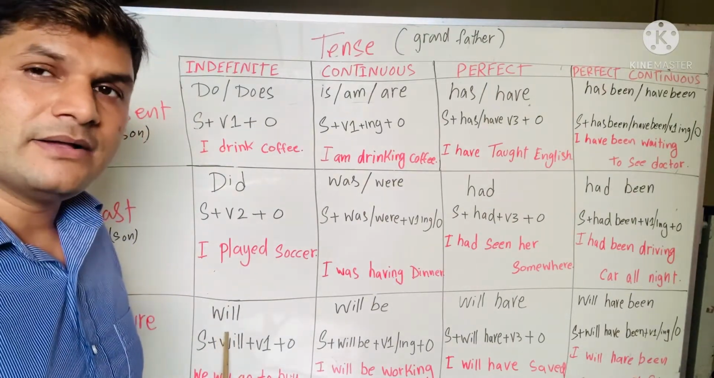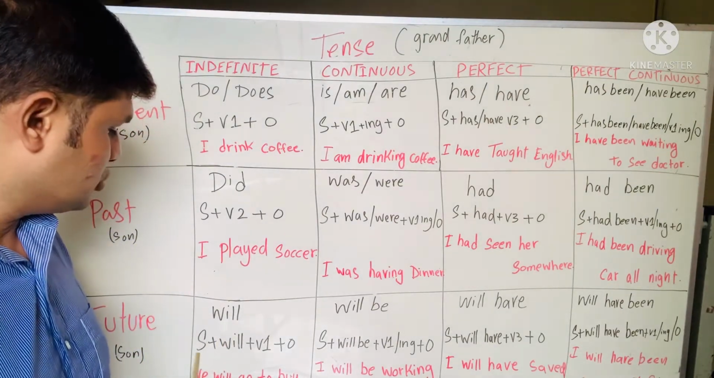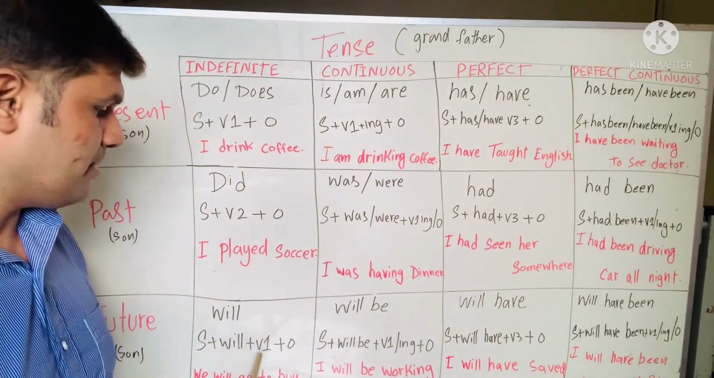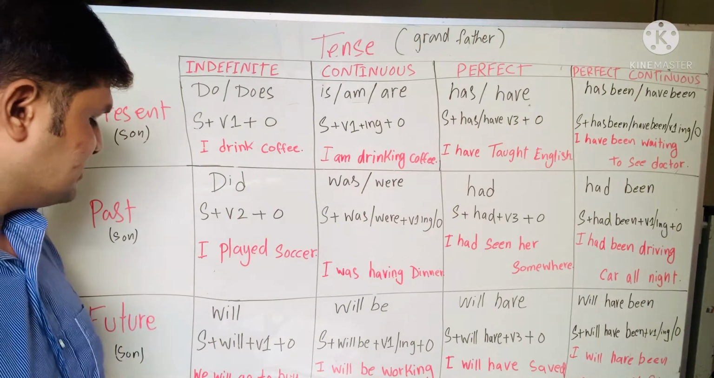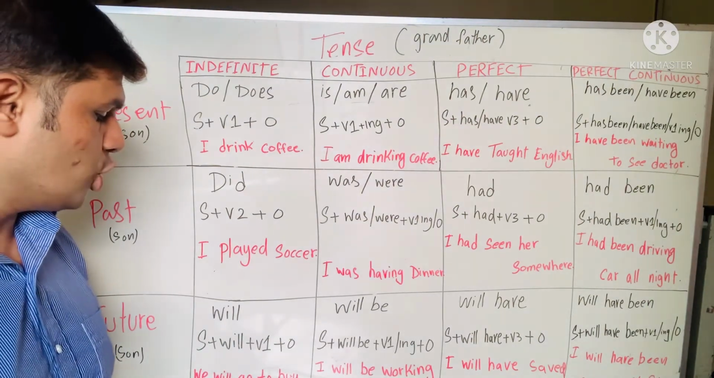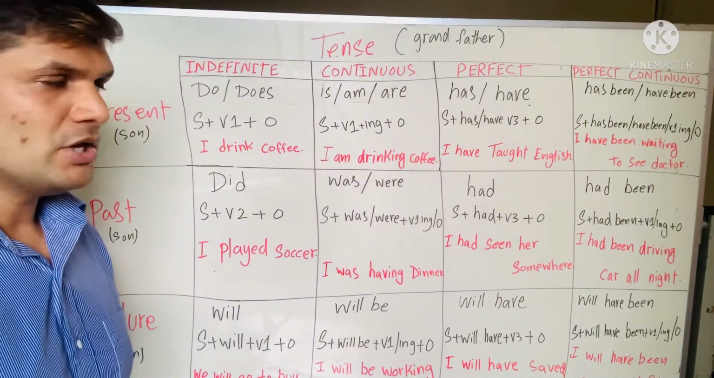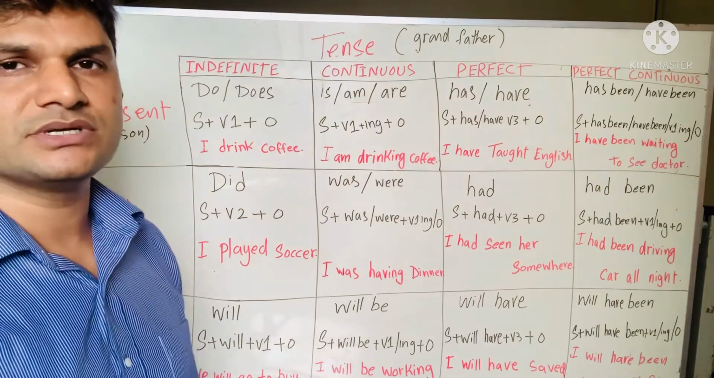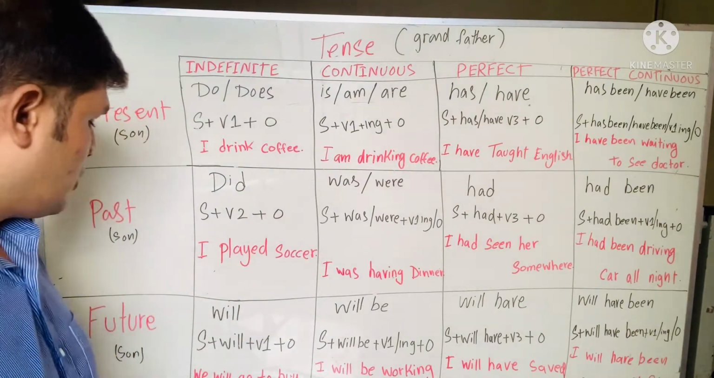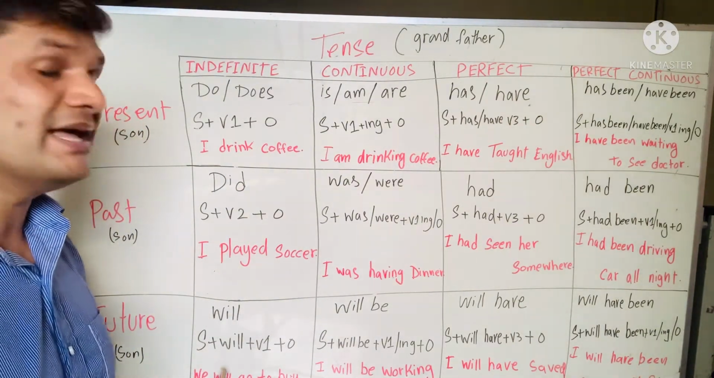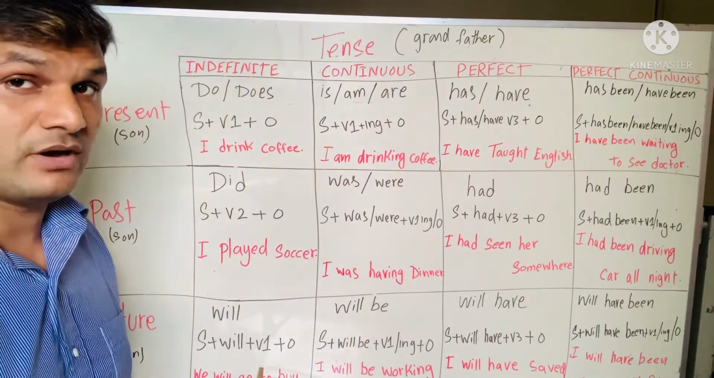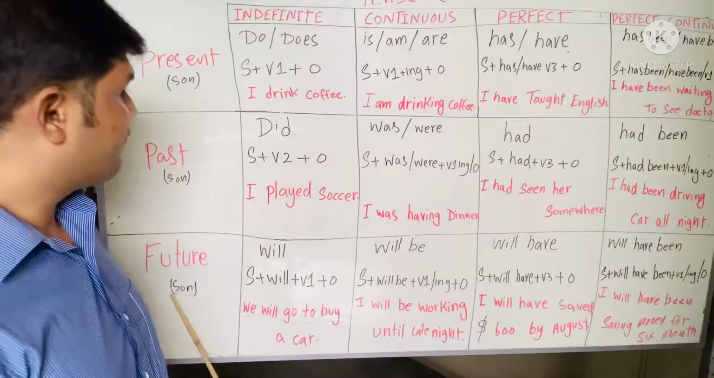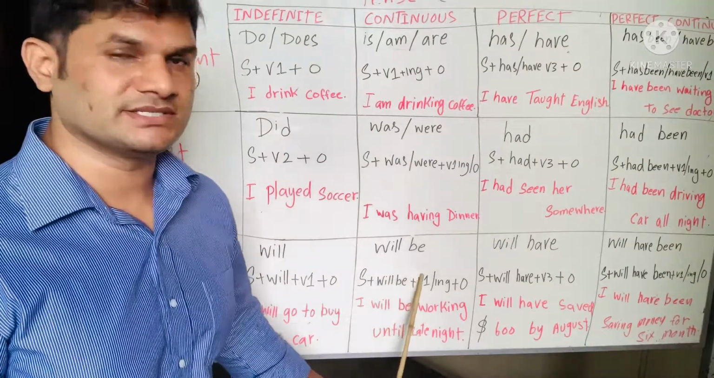Future indefinite tense. Will is a helping verb. Subject plus will plus verb first form plus object. The sentence is: we will go to buy a car. So in some sentences you can use two verbs. We is a subject, will is a helping verb, go and buy are verb first forms, and the car is the object.